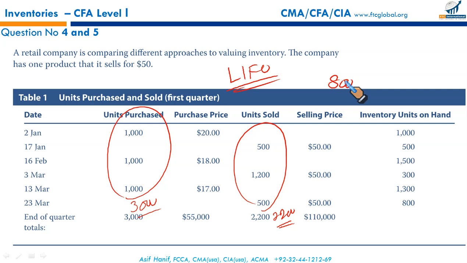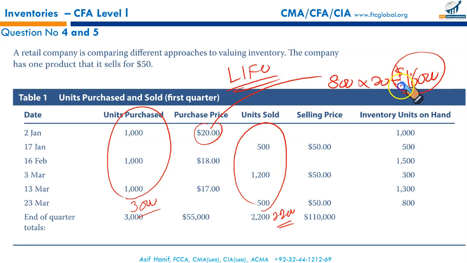How is it valued? Last in, first out. Under the periodic method, these 800 units are valued from your earliest purchases at the rate of 20. You multiply 800 by 20, and you get $16,000.